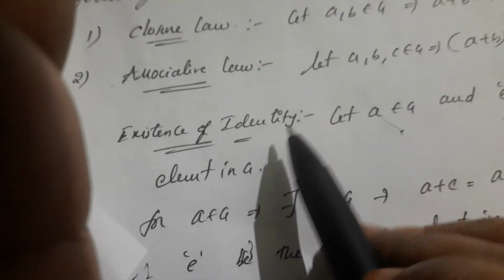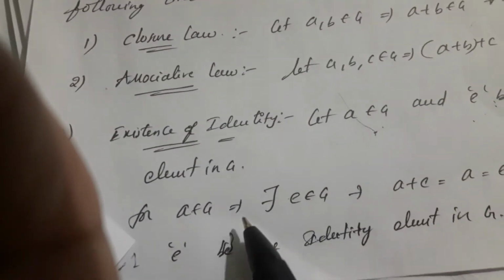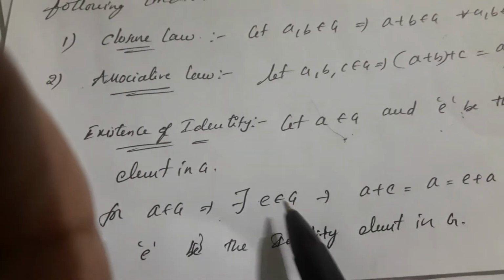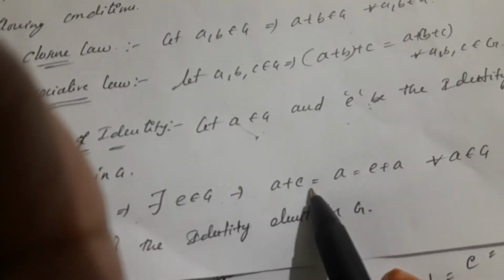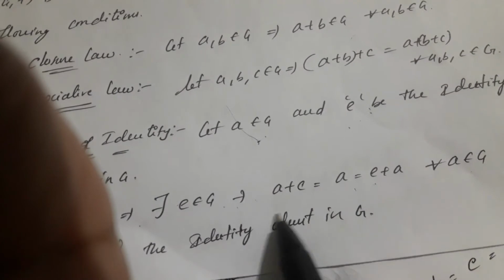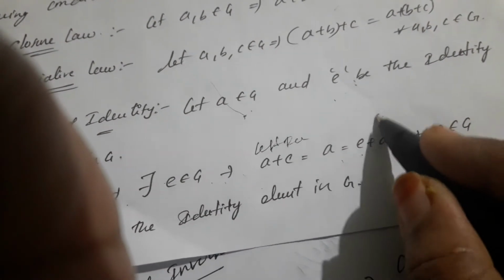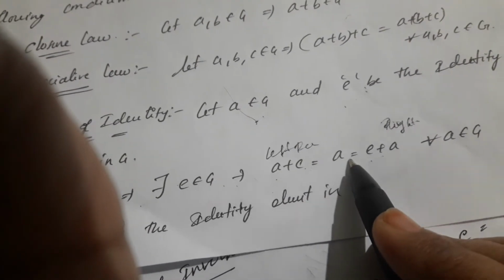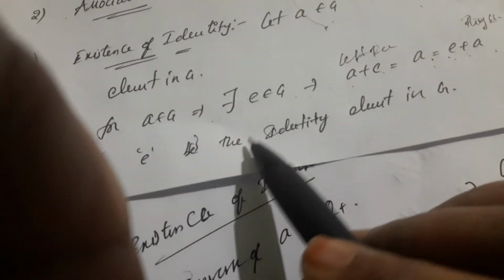Once again, see the existence of identity. Let A belong to G and E be the identity element in G for A. What is the condition of existence of identity? For A belongs to G, there exists E belongs to G such that A plus E is equal to A is equal to E plus A. This is left identity, this is right identity. A plus E is equal to A is equal to E plus A for every A belongs to G. Therefore, E is the identity element in G.